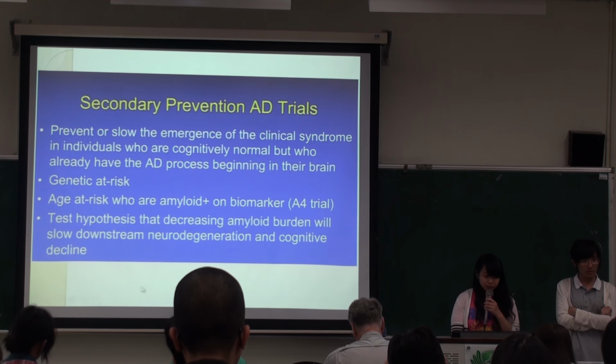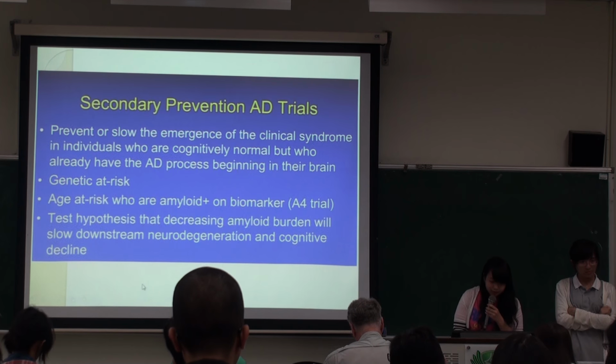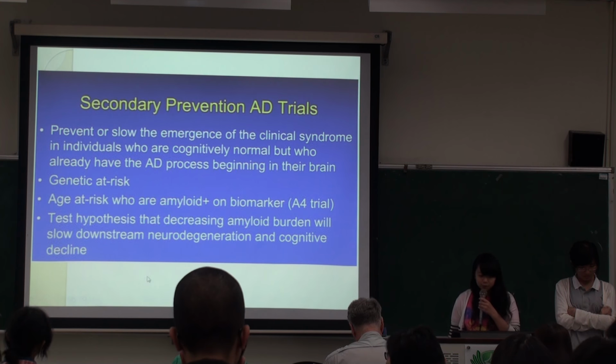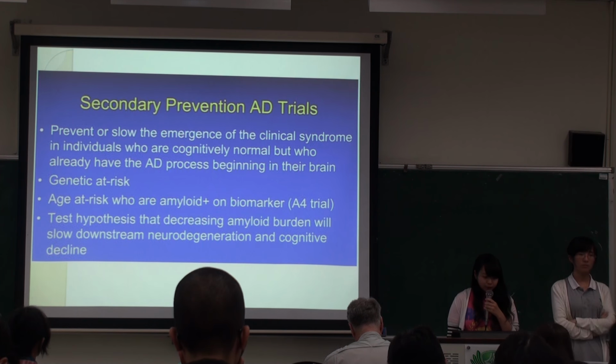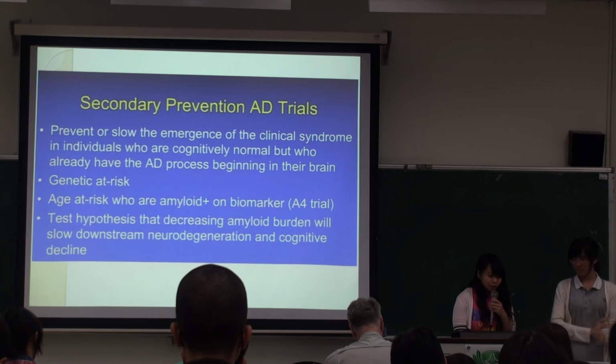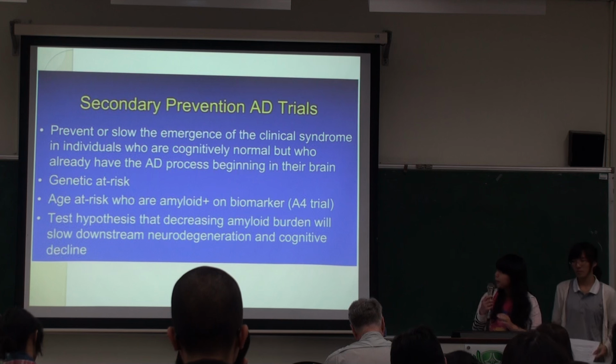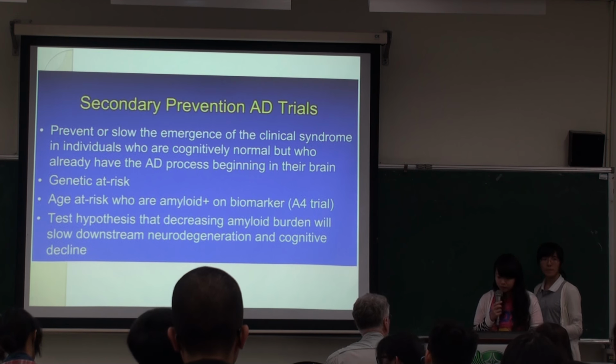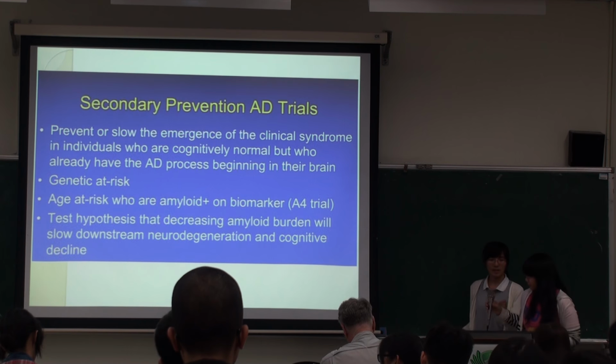So the presenter showed us secondary prevention as well. We need to prevent and slow the emergence of the clinical syndrome in those who are genetically at risk, age at risk, and amyloid biomarker positive. And we hope someday we can find primary prevention at age 12.